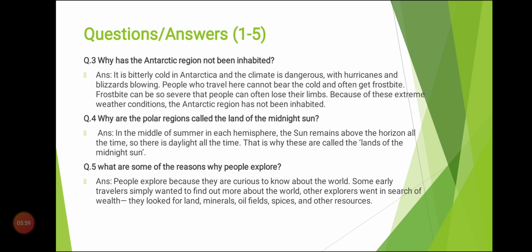During the middle of the summer, from May to July, in these months the sun does not set, so the brightness of the sun remains all day and night. That's why these are called the land of the midnight sun.